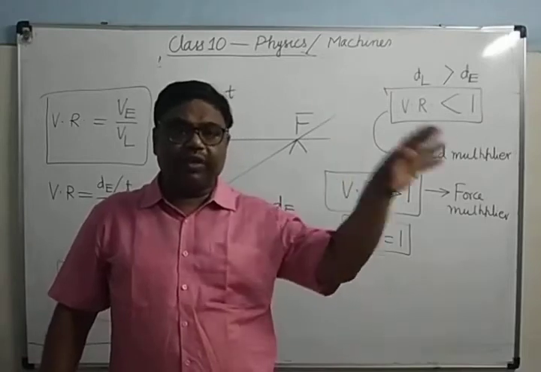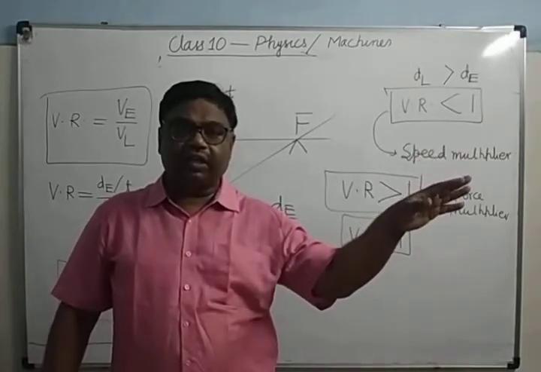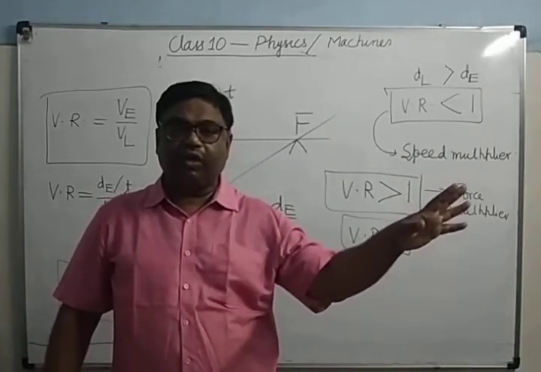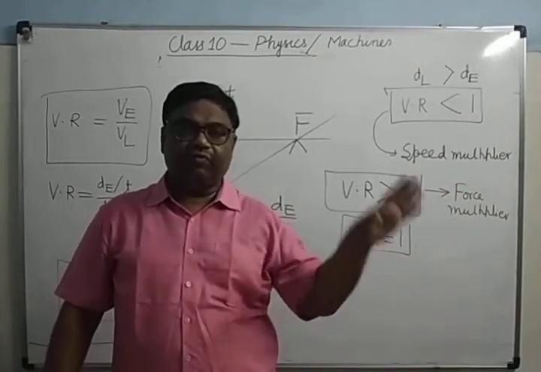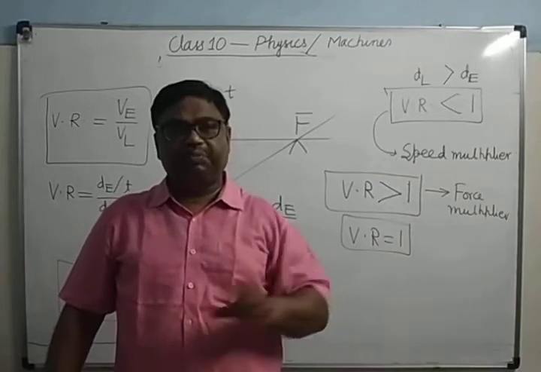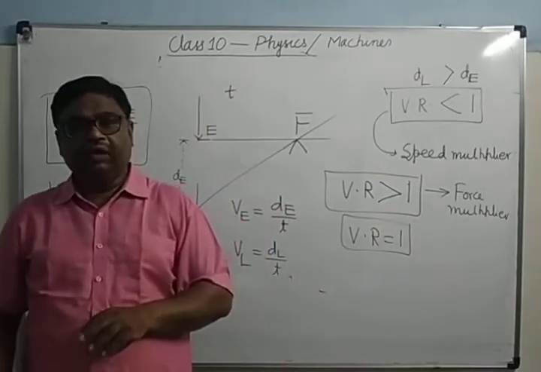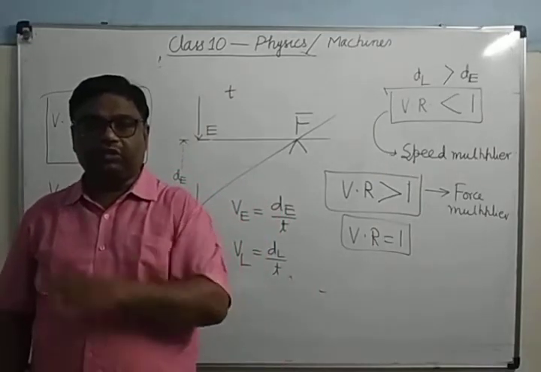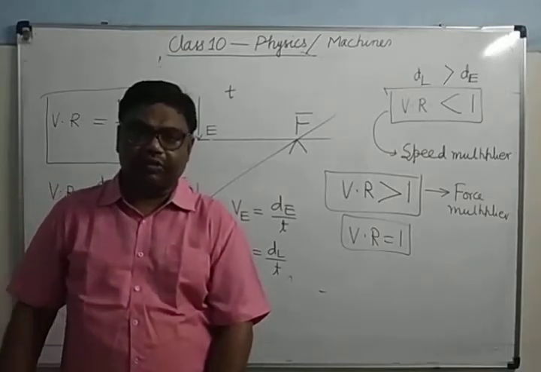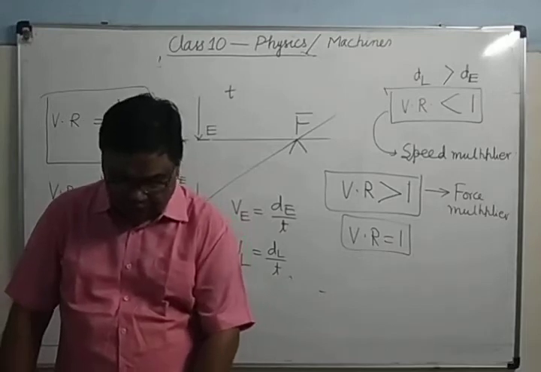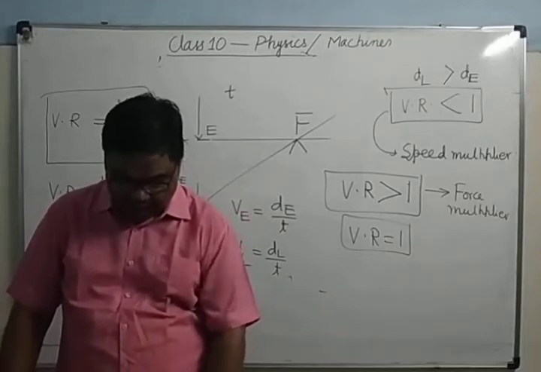So all of you remember this thing. Mechanical advantage greater than 1, velocity ratio greater than 1, force multiplier. Mechanical advantage less than 1, velocity ratio less than 1, speed multiplier. And mechanical advantage and velocity ratio both equal to 1, neither acts as a force multiplier nor as a speed multiplier. It is used to change the direction of effort applied.